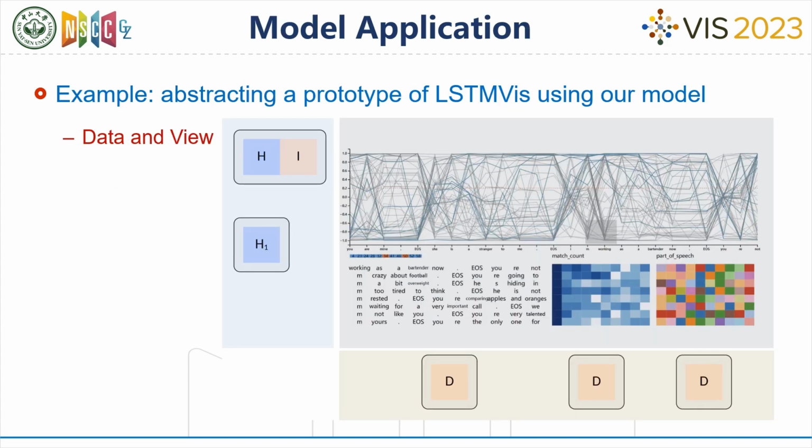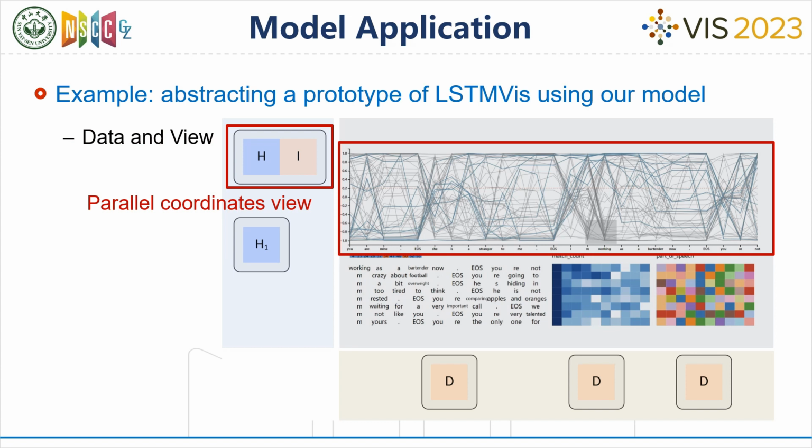Next, I will demonstrate how to use the abstract model to represent a prototype of LSTMVis step by step. We can first represent the data bound to views on the interface. This component represents a parallel coordinates plot that displays two-dimensional hidden layer data. Here, H represents the size of the hidden layer, and I represents the length of the input sentence.